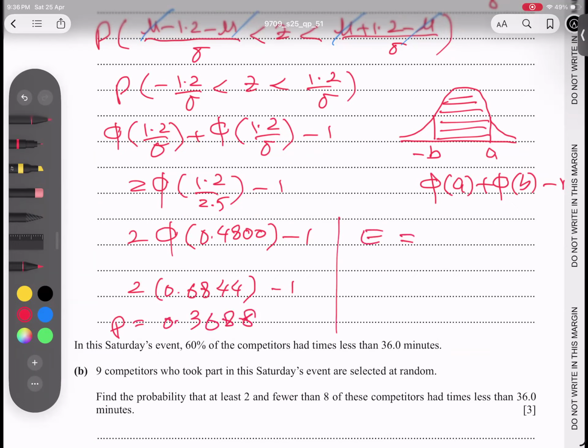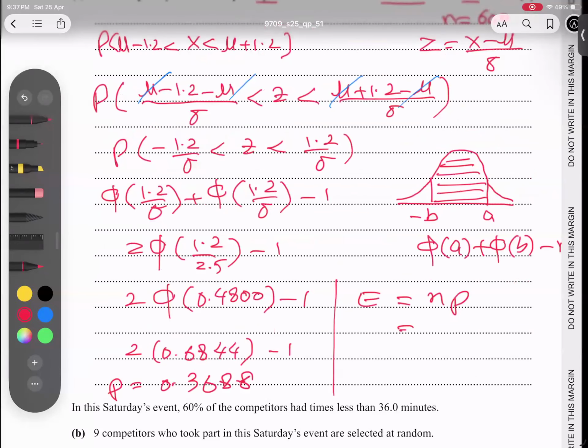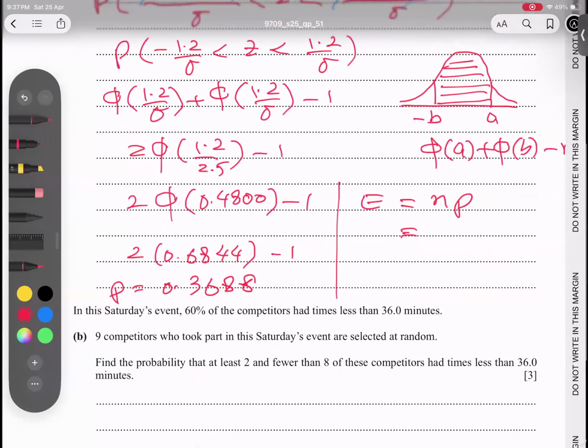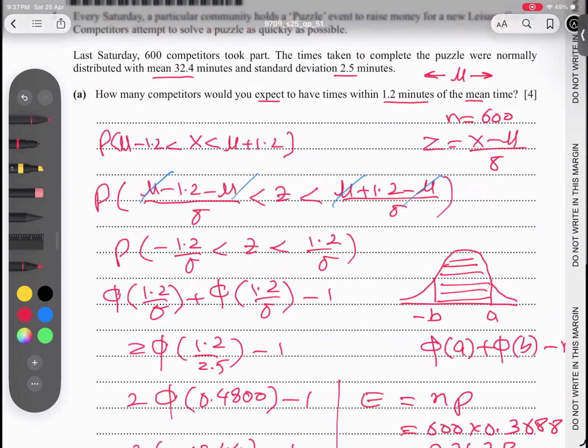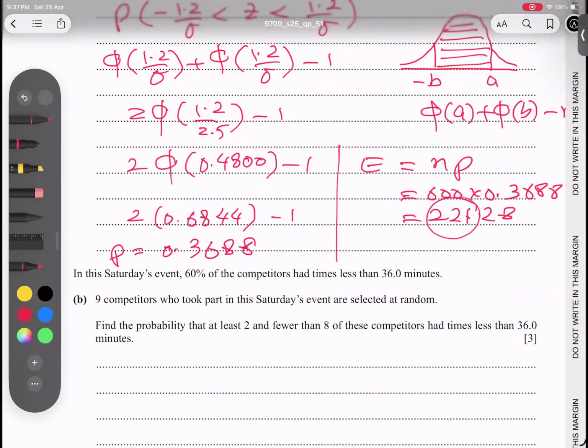But he asked us to find the expected value. What is the formula? N into P. And N is how much? 600. And P is 0.3688. If I multiply by 600, we are getting here 221.28. And you know, students, because these are the number of competitors, the score cannot be a decimal. So we will take from here 221 competitors.